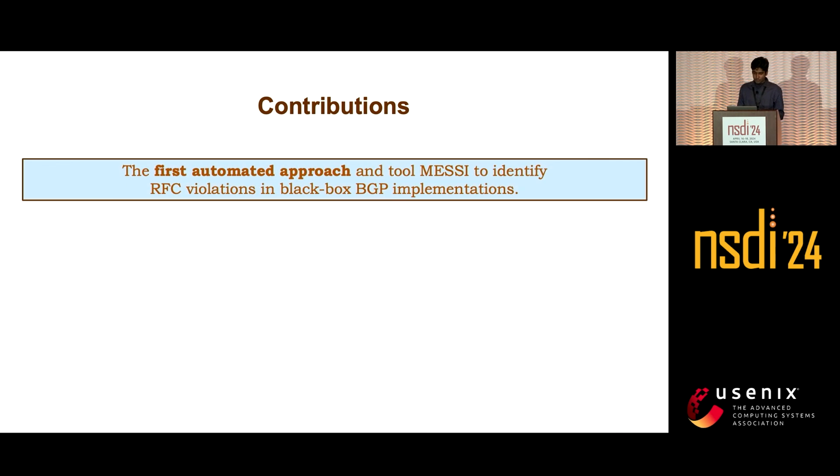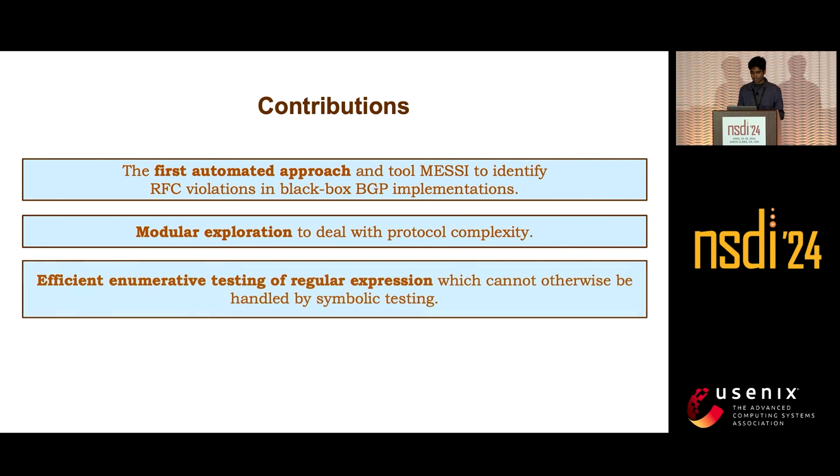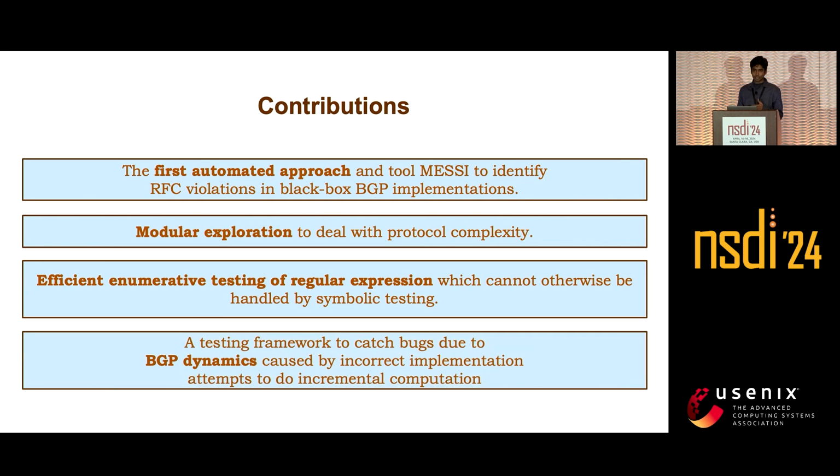So these are our contributions. Our tool MESSI is the first automated approach to test RFC violations in black box BGP implementations. We have used modular exploration to deal with the protocol complexity. Also we have efficient enumerative testing of the regular expressions, which cannot be handled by the symbolic solvers, and we have this testing framework for BGP dynamics to test the incremental updates of BGP.